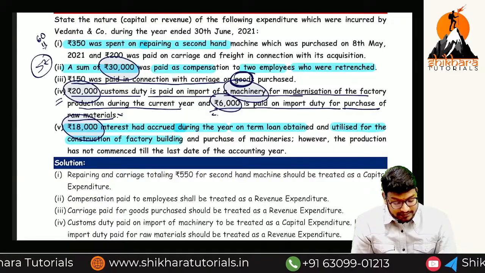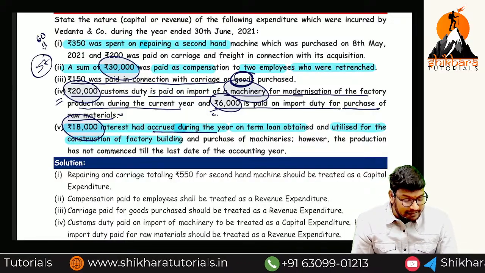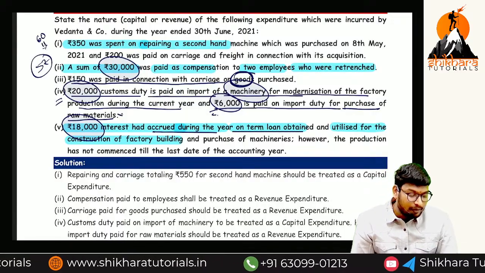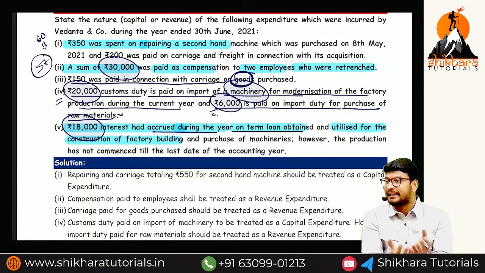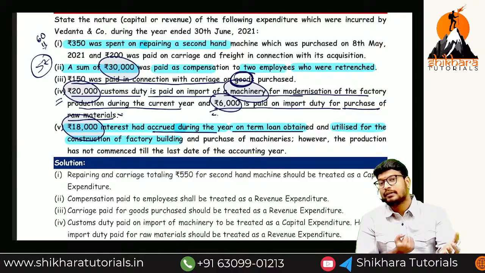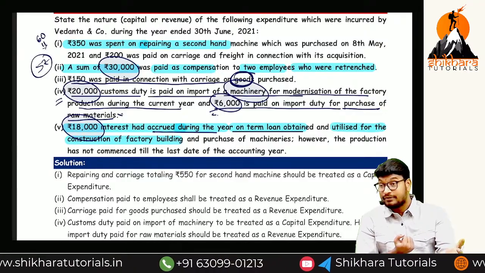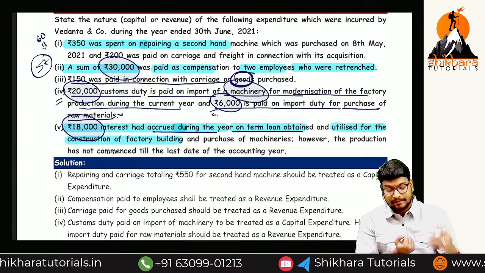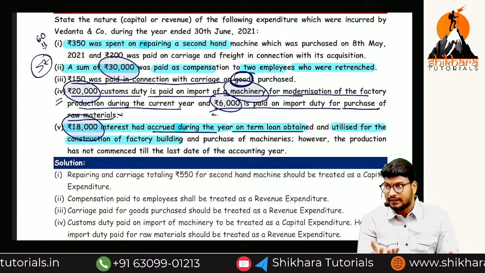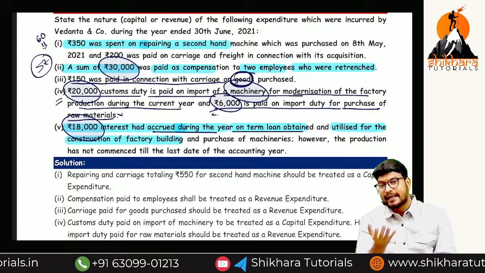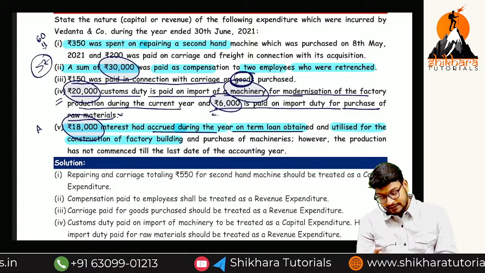The 18,000 interest had accrued during the year on the loan obtained. Obtained means nothing but we have taken a loan, and what we need to pay is interest. For what purpose are we using that amount? For the purpose of construction of a building. This point I will cover again in AS 16.